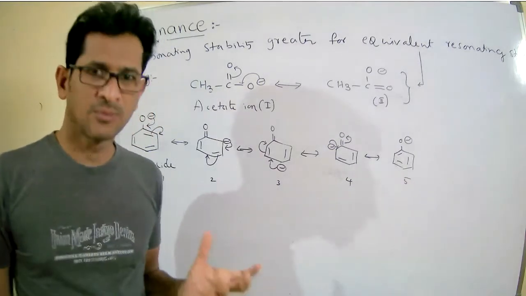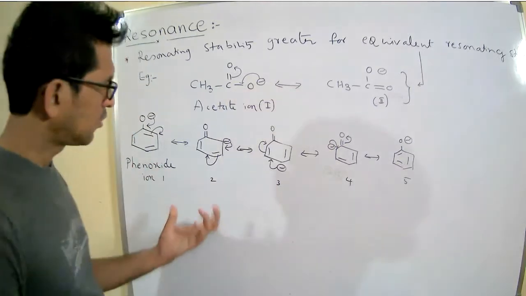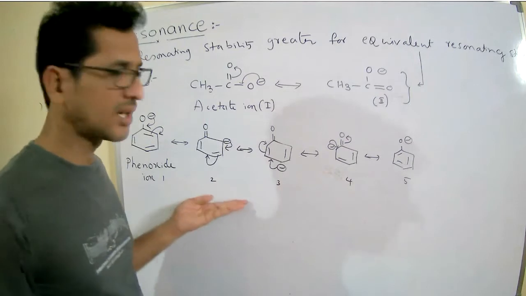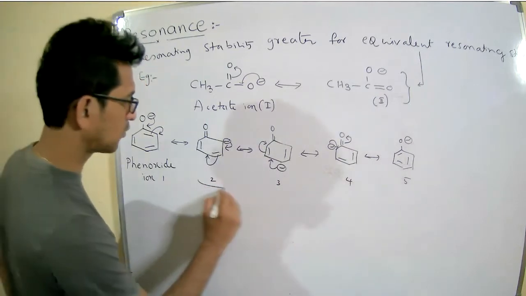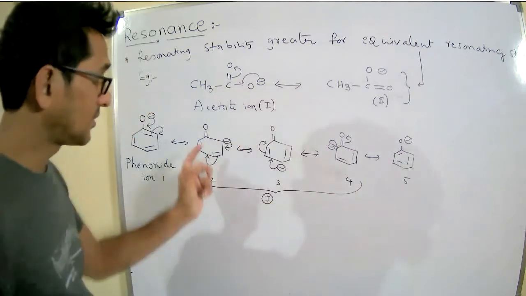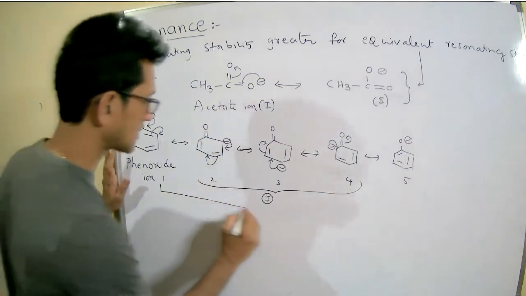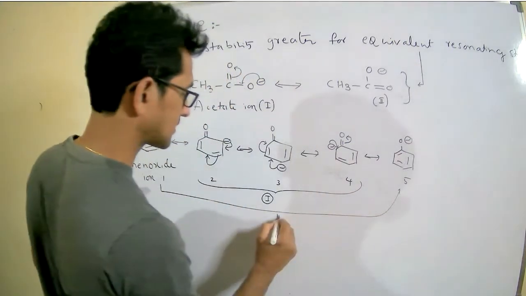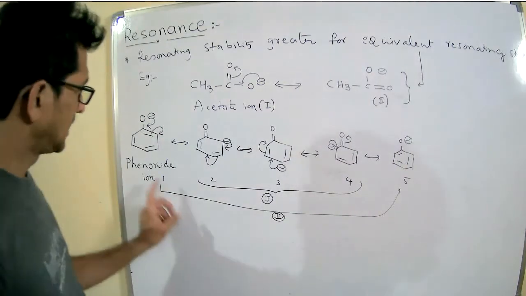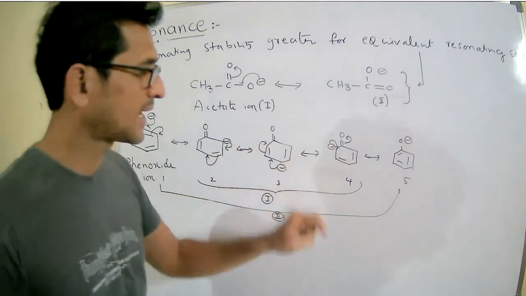Now see here, structures 1, 2, 3, 4, 5. Structures 1 and 5 resemble each other and look the same. Structures 2, 3, 4, these three look the same. This is one set of structures, for example. These three look the same, and these two structures are the second set. In the first set of resonating structures, the negative charge is present on the carbon atom.